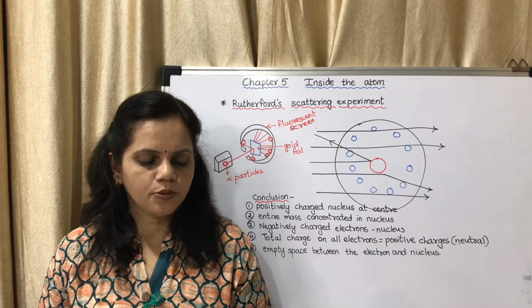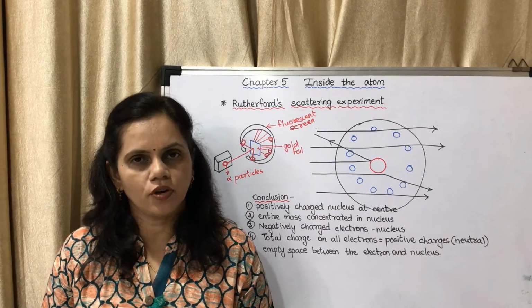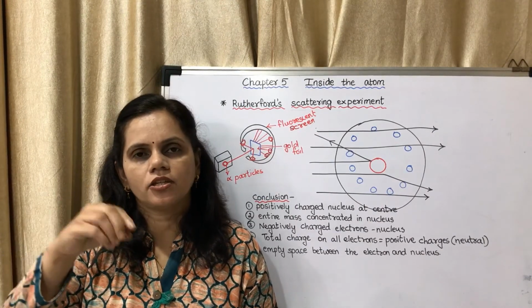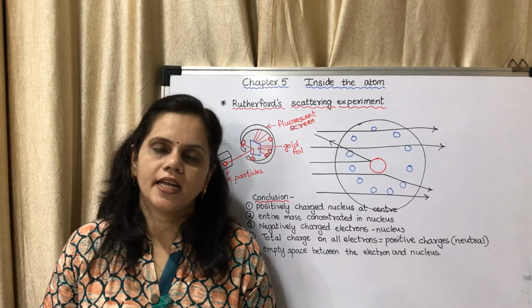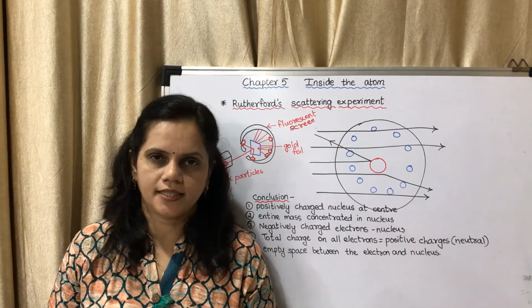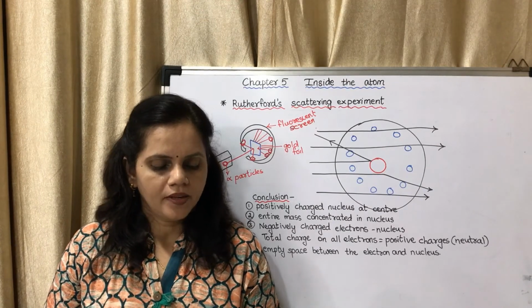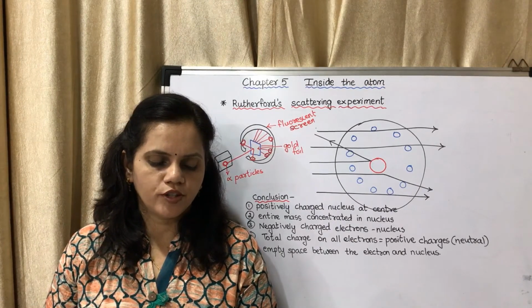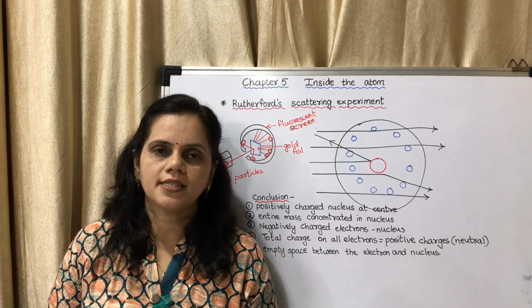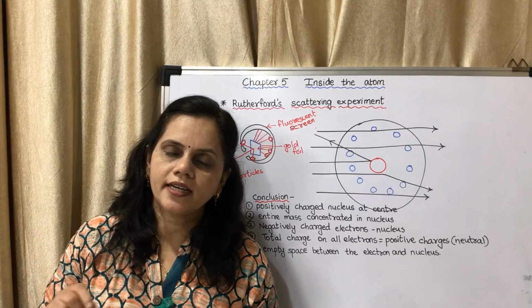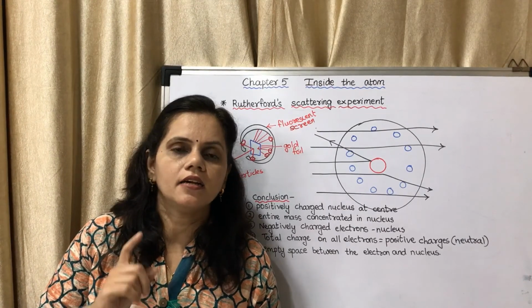What is the difference between the place of electrons in the atomic models of Thomson and Rutherford? In case of Thomson, the electrons were embedded in the positively charged atom. In case of Rutherford, the electrons are revolving around the positively charged nucleus in the atom. What is the thing which is present in Rutherford's atomic model and not present in Dalton's and Thomson's atomic models? It is the nucleus. You may read these questions several times and think about it first, then go for writing the answers.